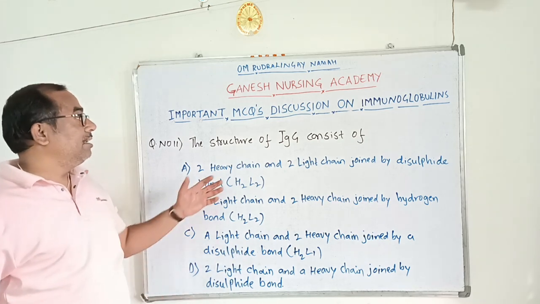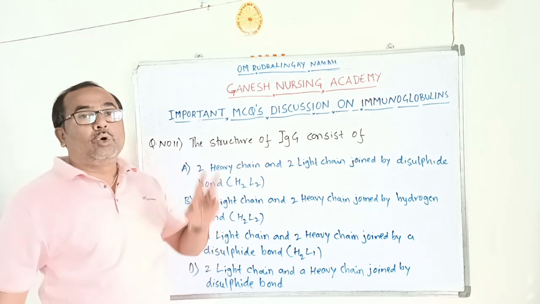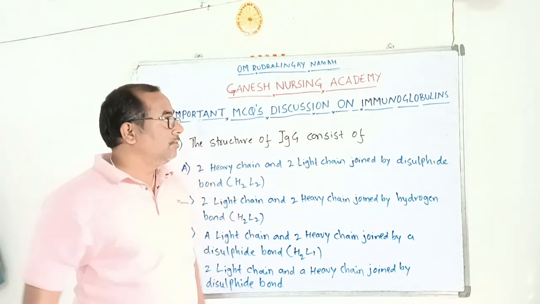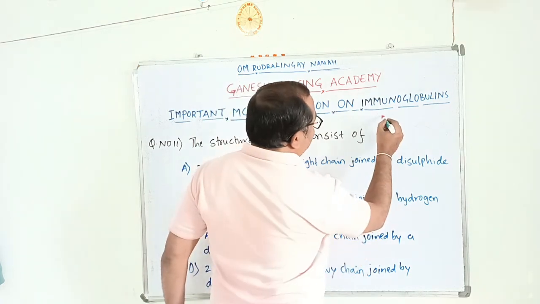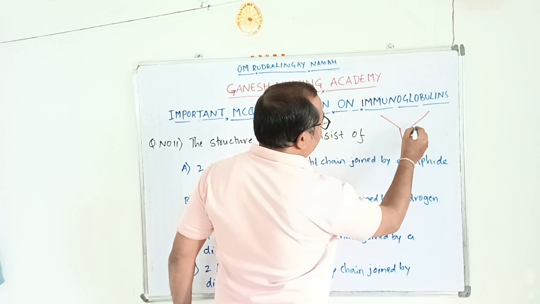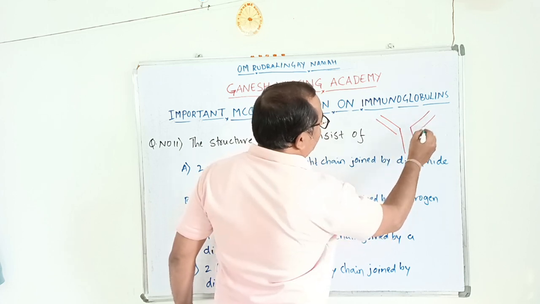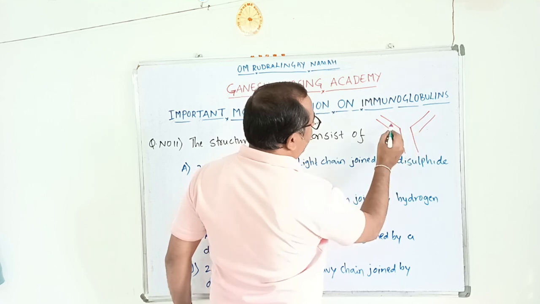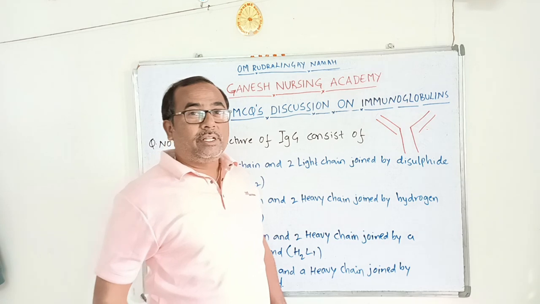Immunoglobulin is usually made up of 2 heavy chains and 2 light chains. These two are light chains and these two are heavy chains, and immunoglobulins are usually Y shaped.